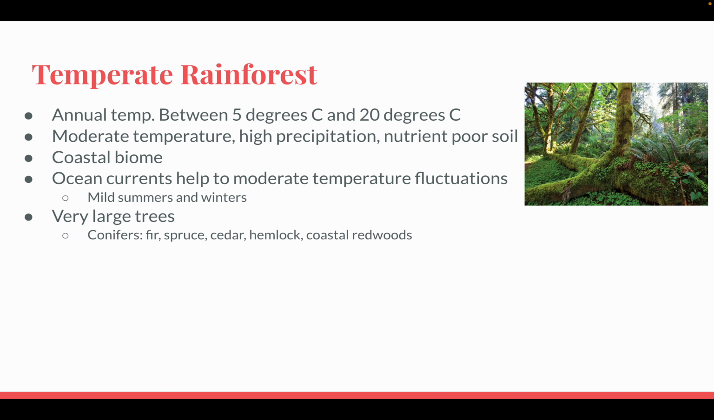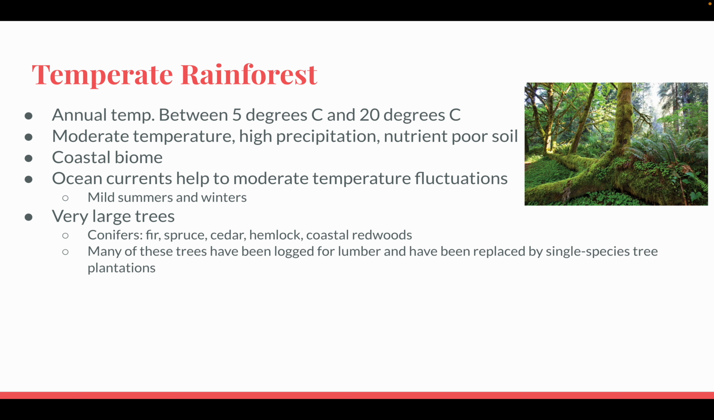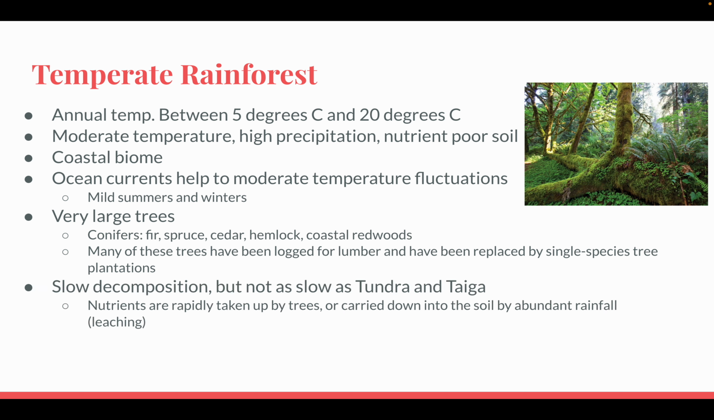Mild summers and winters. Very large trees, conifers. We have fir, spruce, cedar, hemlock, and coastal redwoods. If you haven't been to the redwood forest in California, please visit it. It's beautiful. Many of these trees have been logged for lumber and have been replaced by single-species tree plantations. Slow decomposition, but not as slow as the tundra or taiga.